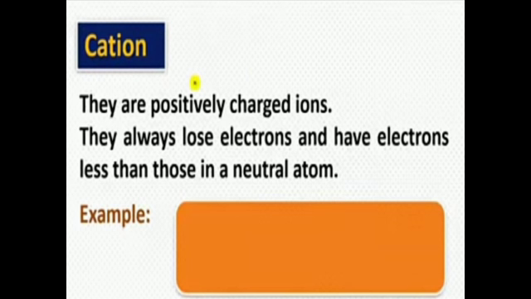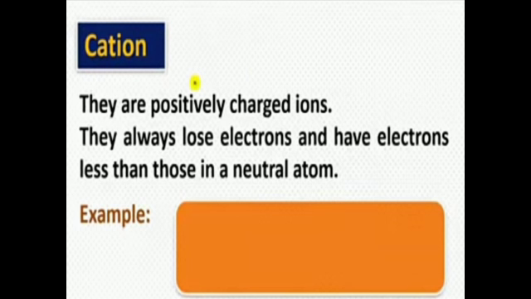Now we will study cations. They are positively charged ions. They always lose electrons, so obviously they have fewer electrons than the neutral atom.